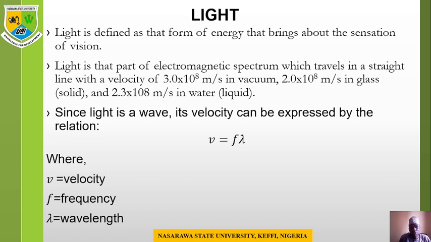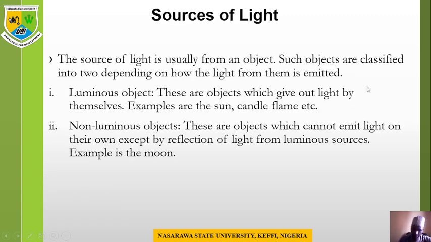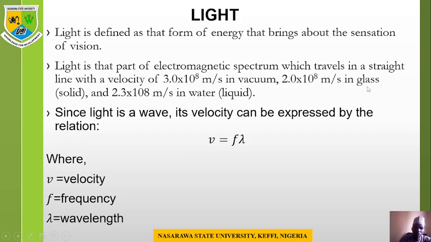So light is also that part of electromagnetic spectrum which travels in a straight line. That is, light travels in a straight line. Light never bends. And of course it travels with a velocity of 3.0 times 10 to the power of 8 meter per second in vacuum, 2.0 times 10 to the power of 8 meter per second in glass, and 2.3 times 10 to the power of 8 meter per second in water or liquid. You can see light travels in different medium with different speed.